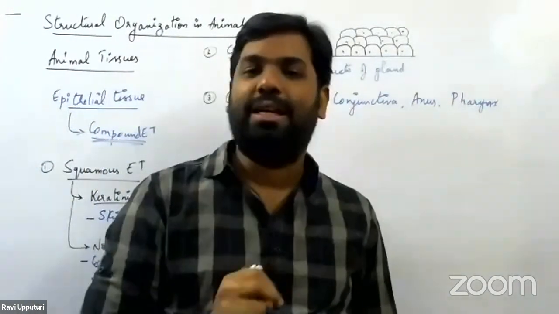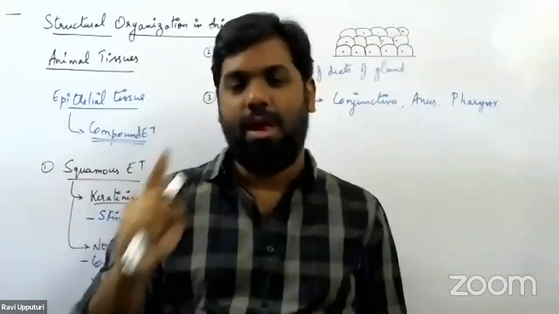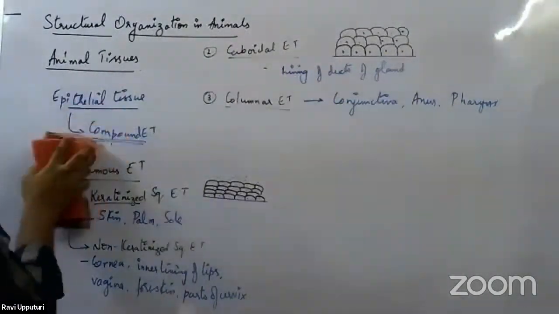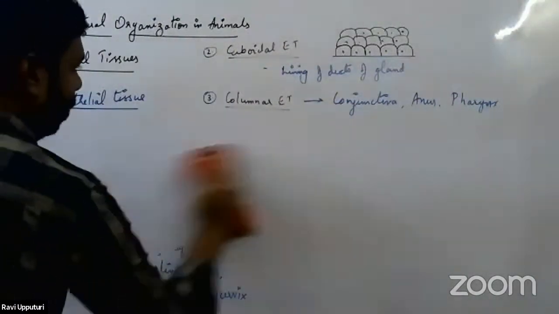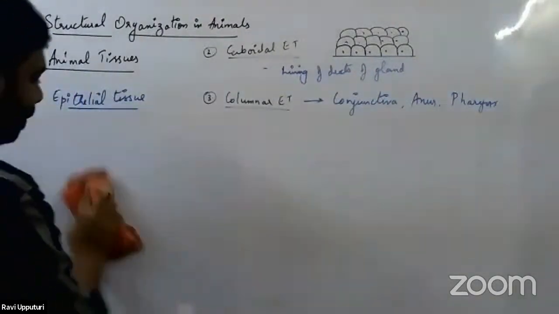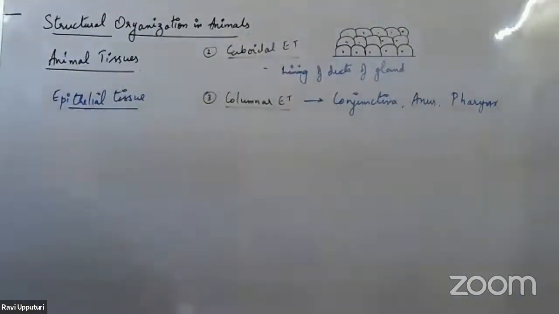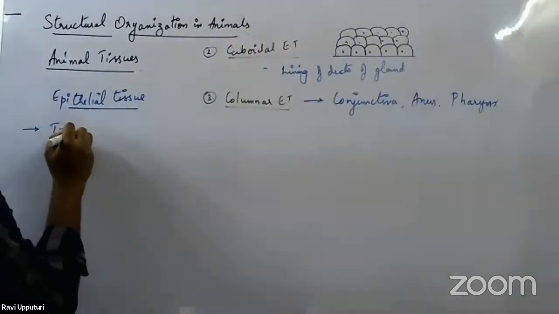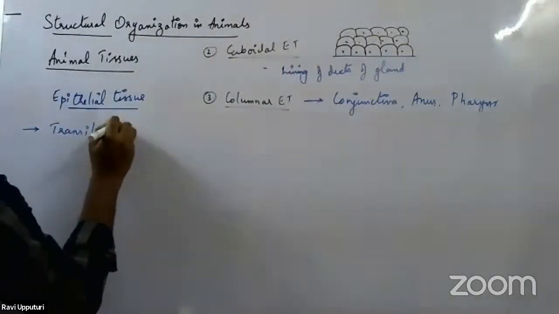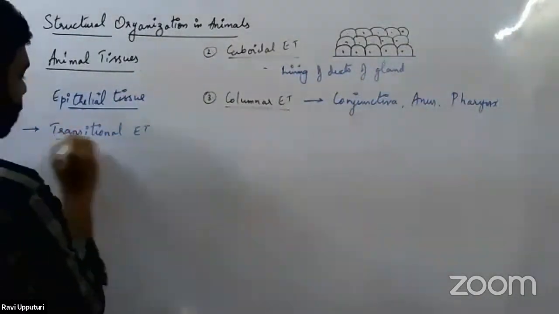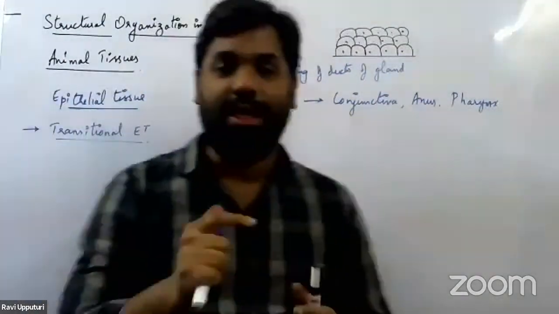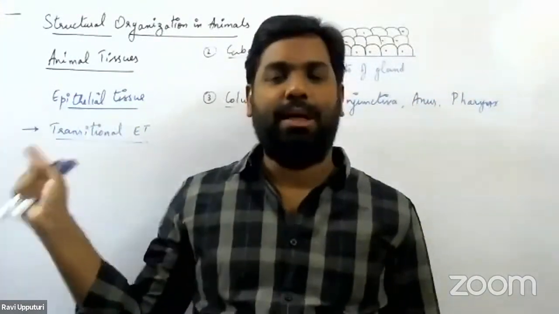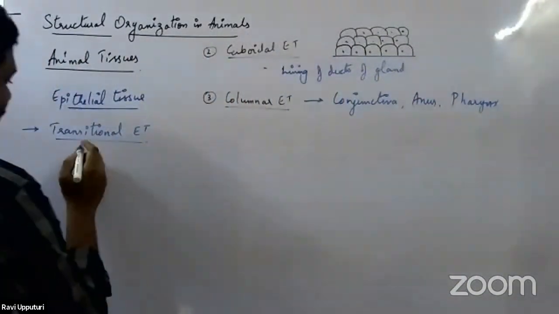Now, there are two specialized types of epithelial tissue. One is called transitional epithelium and the other is called pseudostratified epithelium. So let us quickly look at what we mean by transitional epithelium as well as pseudostratified epithelium. These are considered to be specialized types of epithelial tissue. One is transitional epithelial tissue. Now, what exactly is this transitional epithelial tissue? Actually speaking, it is a stratified epithelial tissue. Transitional epithelium is said to be a stratified epithelial tissue.